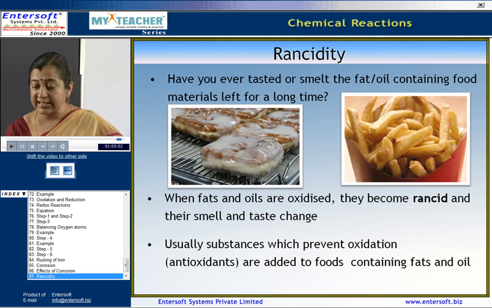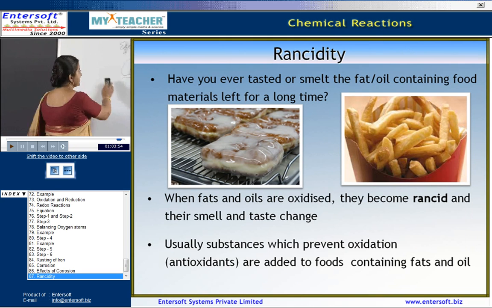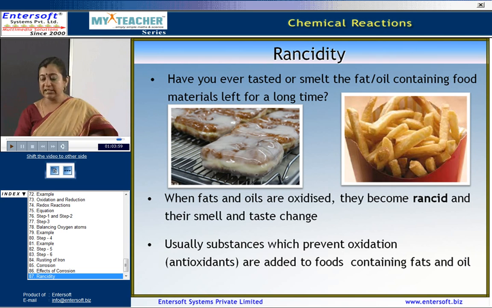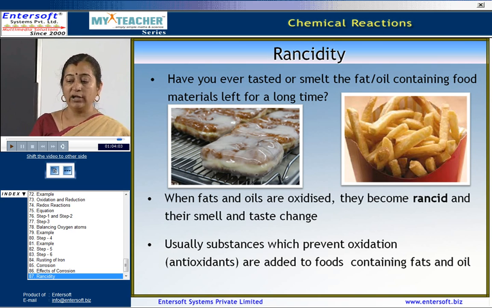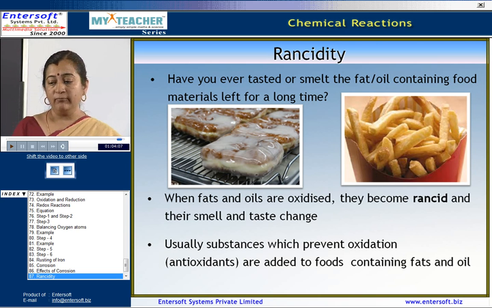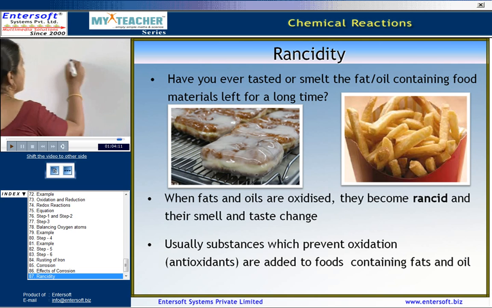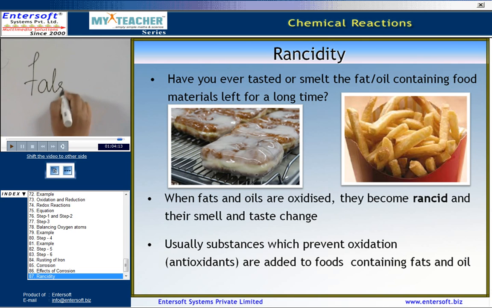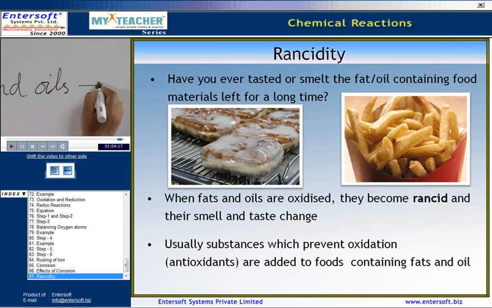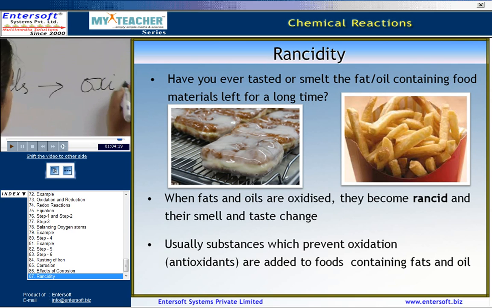Now, coming to the next type, have you ever tasted oil substances which are a little old, or have you smelt fat or oil containing food materials which are left for a long time? These fats and oils also get oxidized.